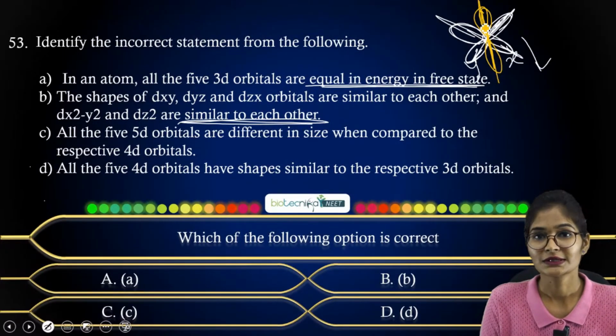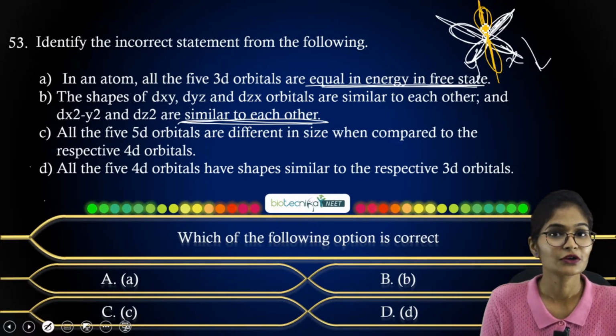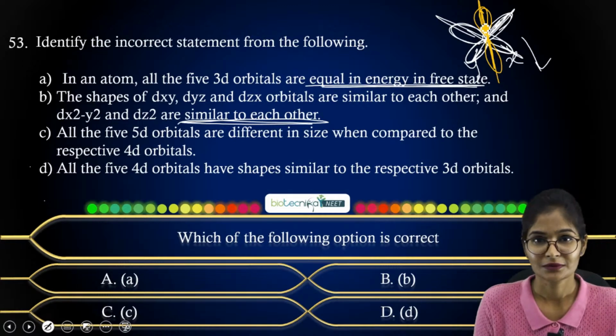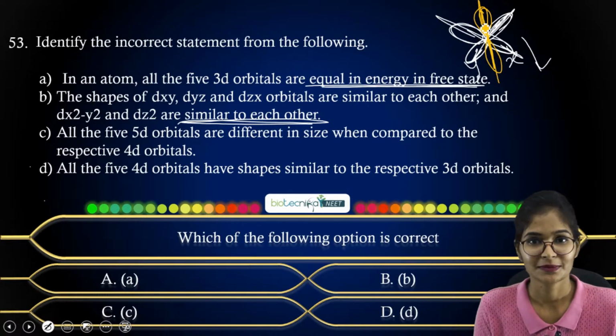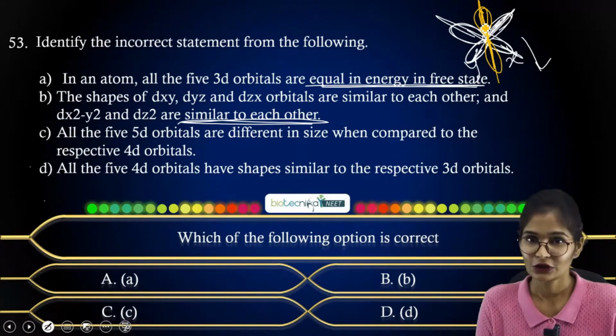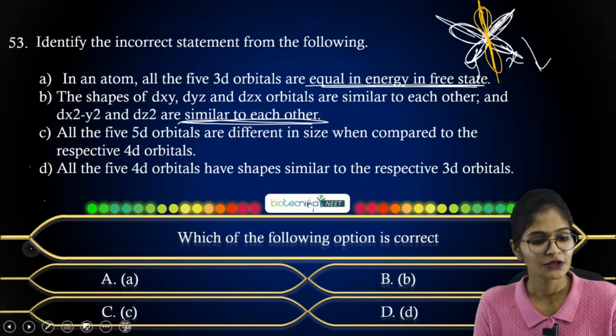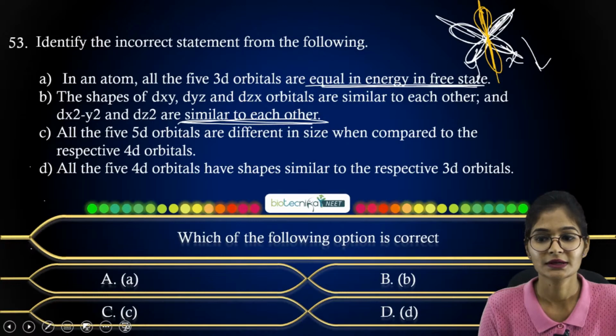Now coming to option C and option D, both are correct because you are going to apply the principal quantum number and the azimuthal quantum number with respect to the shapes and size of the d orbitals. All right, so in this question you can choose option B as the incorrect statement.